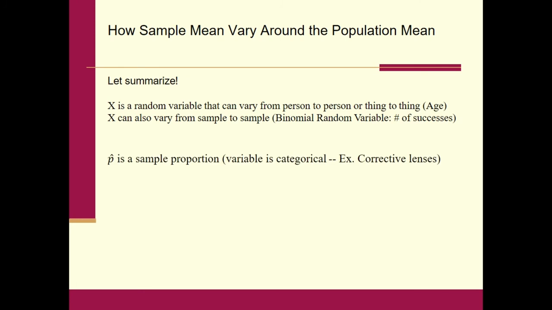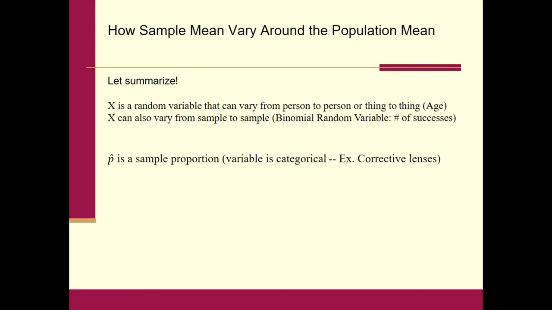Okay, p hat from the last video lecture is a sample proportion. The reason why we looked at p hat was because the variable that we started with is categorical. Remember, like corrective lenses, does a person wear corrective lenses or not? So for yourself, you would either answer yes or no, right? It's non-numerical, it's categorical.